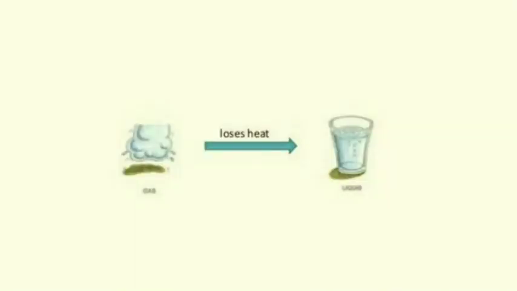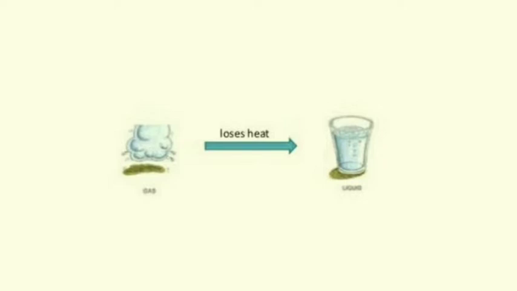Now what would happen when the reverse is taking place? If we want water vapor to convert back to liquid, what should happen? From water to water vapor, we provide heat. But we want water vapor back to water. So at that time, heat will be released.